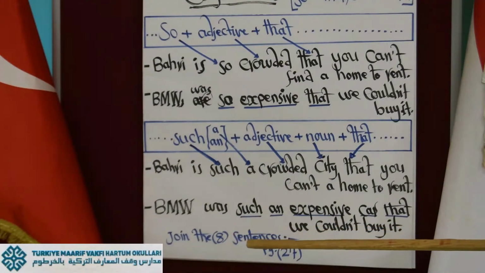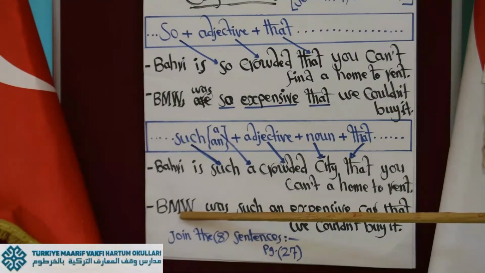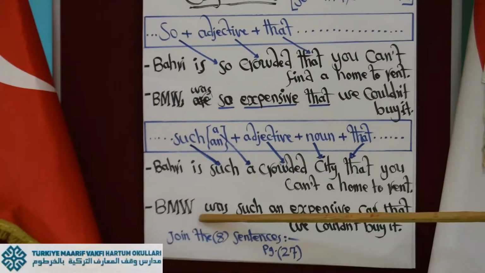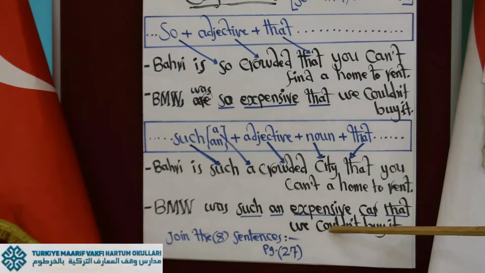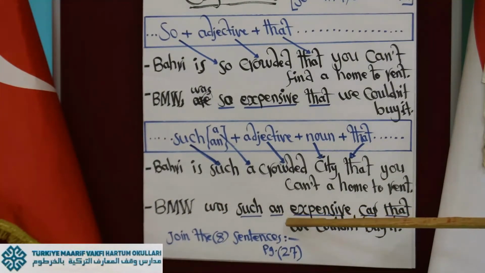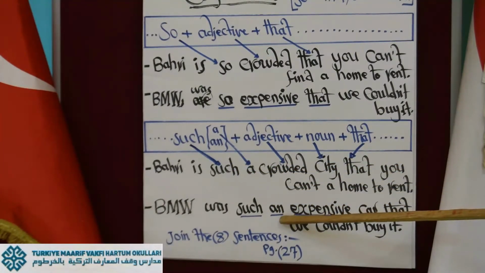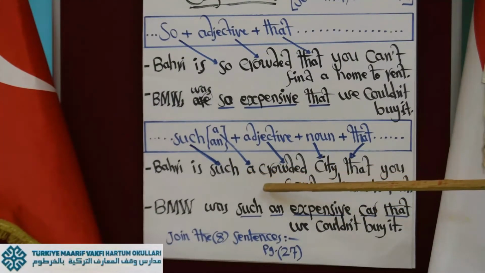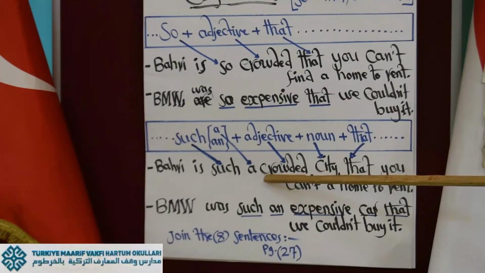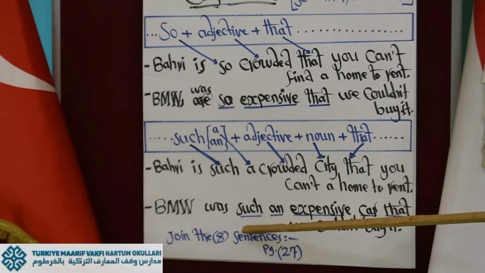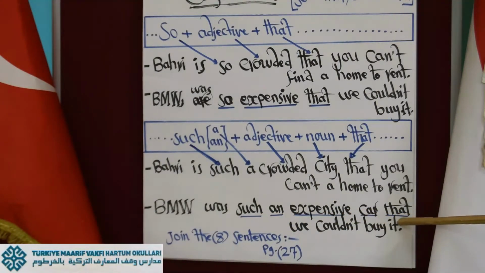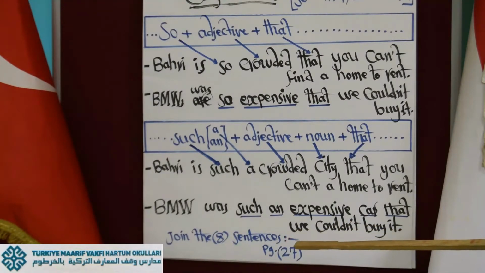Example 2, the same example: BMW, the same car company, was such an expensive car that we couldn't buy it. So BMW was such an... when do we say "a" and when do we say "an"? The difference is quite clear, because "crowded" starts with a consonant, but "expensive" starts with a vowel, that's why we say "an." So BMW was such an expensive car that we couldn't buy it.